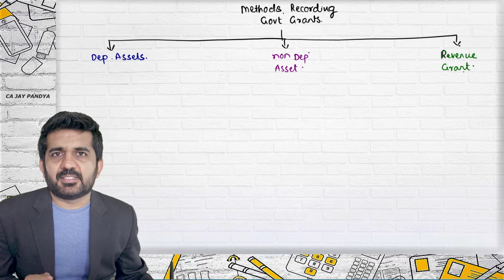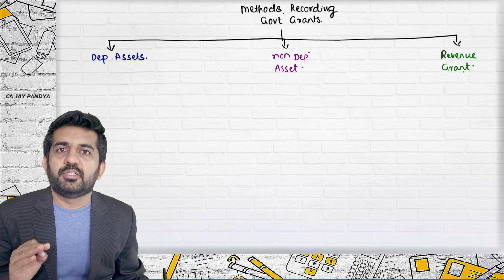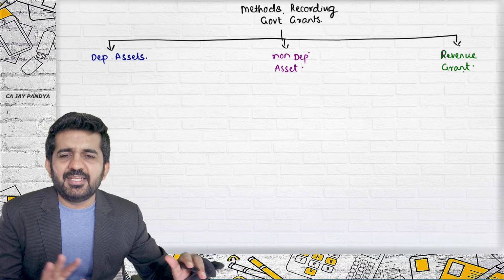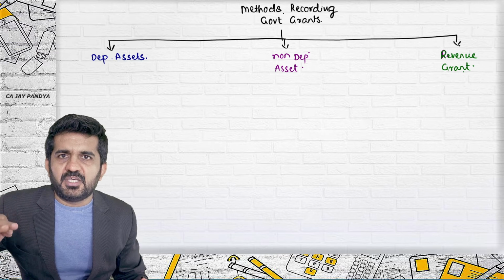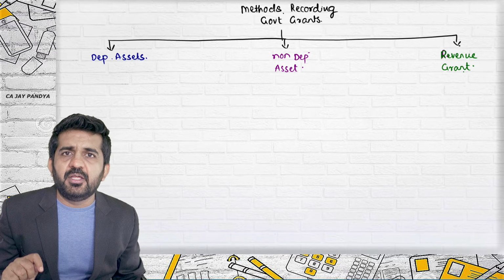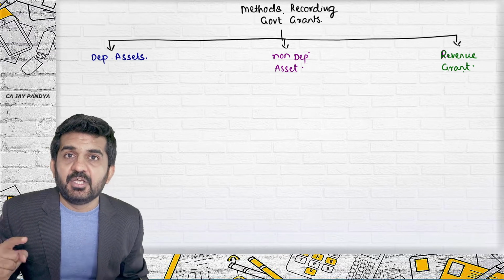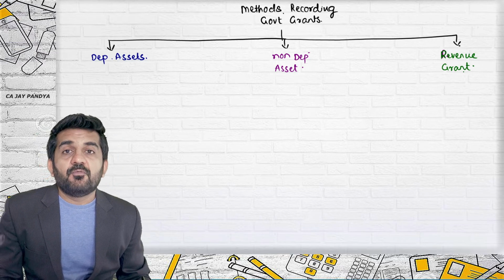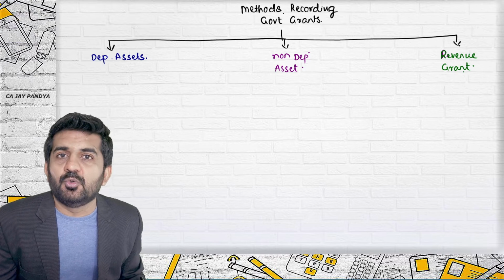We will be understanding how to record all these grants. I think the grant headings are very simple. Government is giving you some financial or non-financial aid for purchasing a depreciable asset, for purchasing a non-depreciable asset, and the other is the revenue grant. For expenditures, they are giving you a grant.